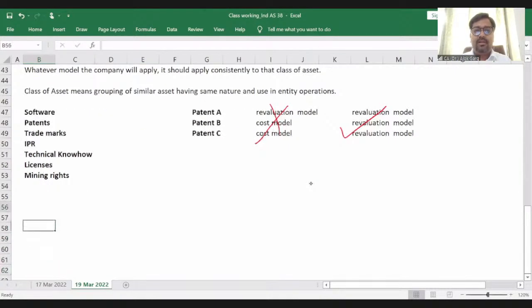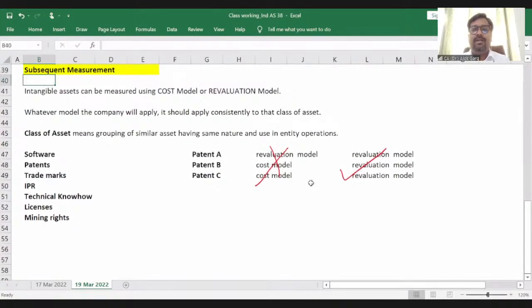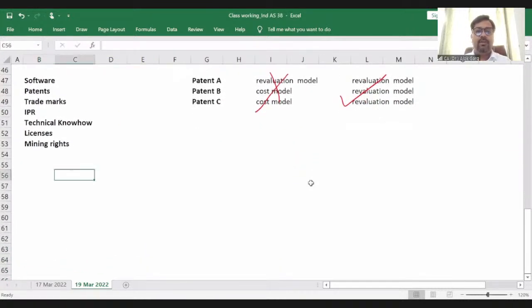So we discussed this class of asset concept, and I hope it is clear to everyone. This is the same concept which we discussed in Ind AS 16. And there are 2 models, cost model or revaluation model. Now, what is the cost model and what is the revaluation model? So this is my cost model and this is my revaluation model.